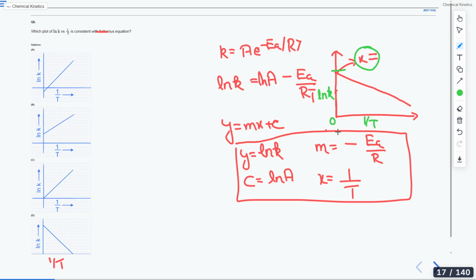Sangvi is telling minus Ea/RT. Sandoshini is telling ln R. No, it is not correct. You are doing a small mistake. Amrita, no, it is not Ea/R. I am talking about this intercept that is being cut here.